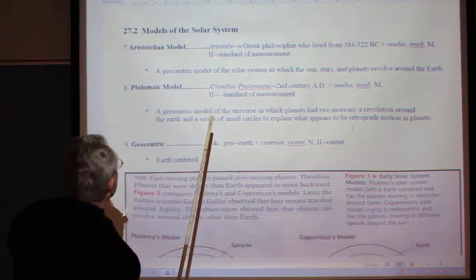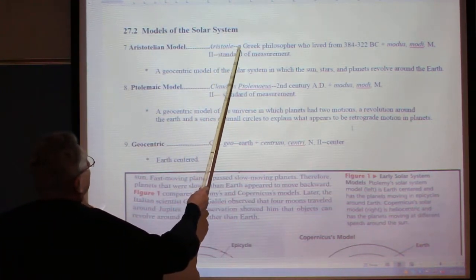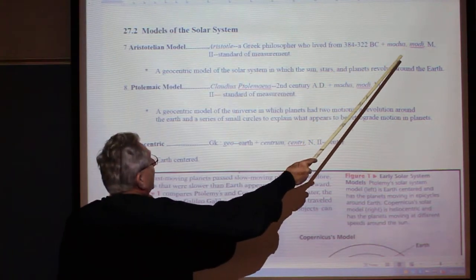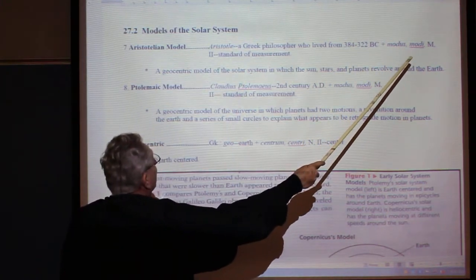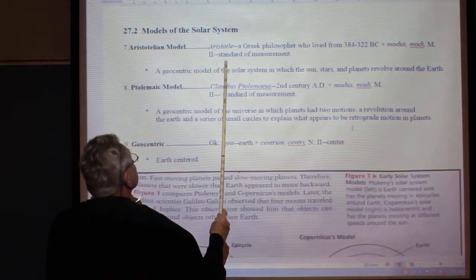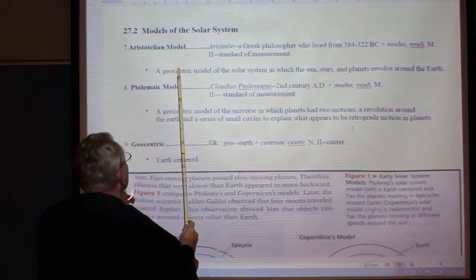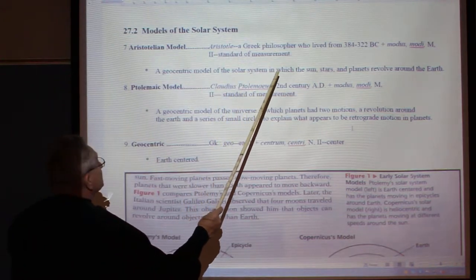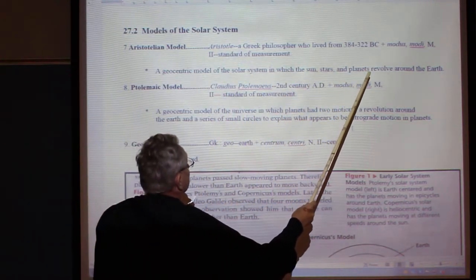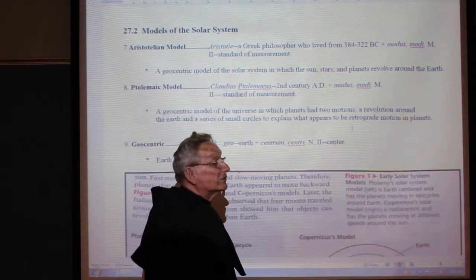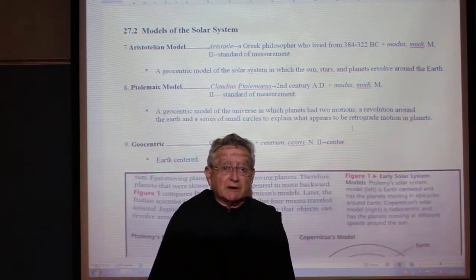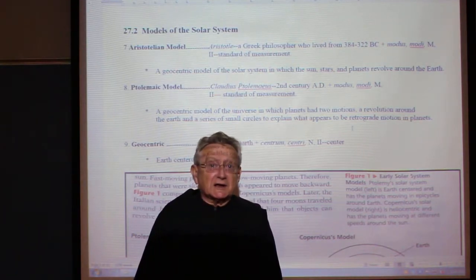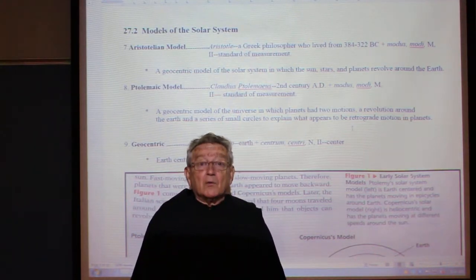And here we have the Aristotelian from Aristotle, a Greek philosopher who lived way back, and then modus, modi, masculine, and standard of measurement. So a geocentric model of the solar system in which the sun, stars, and planets revolve around the Earth. Oh, that seems to be very important. We want to put the Earth in the center. Now, Aristotle wasn't dumb. What does it look like?